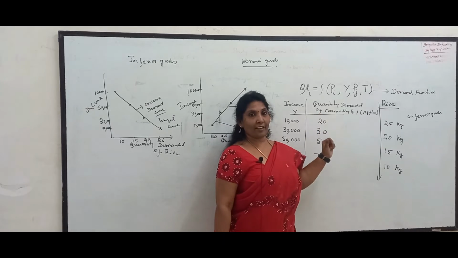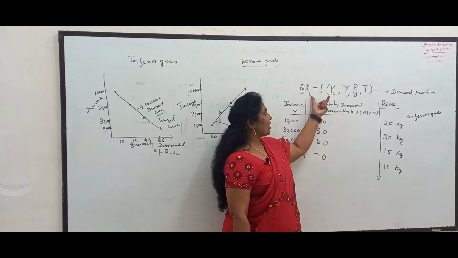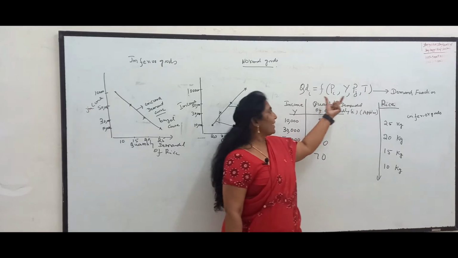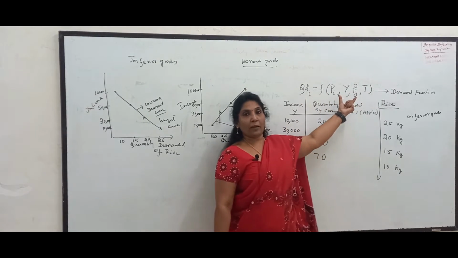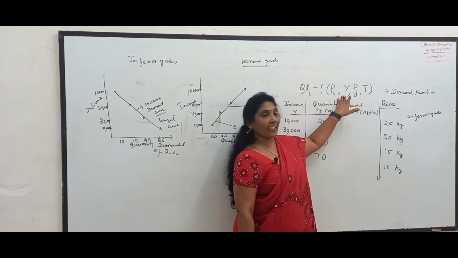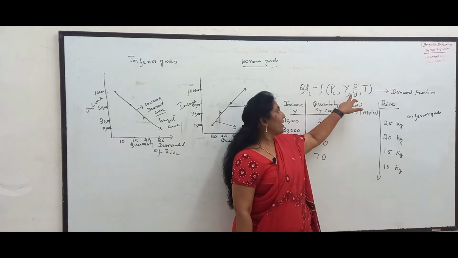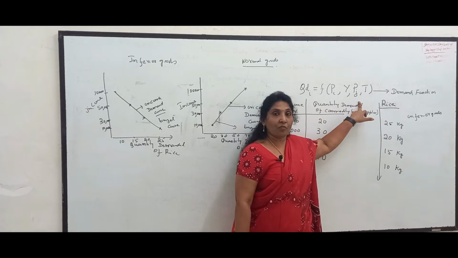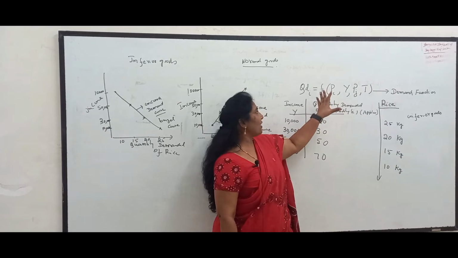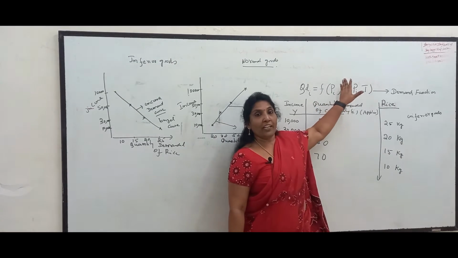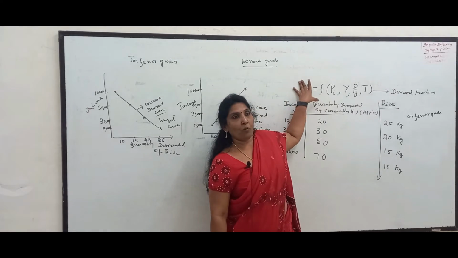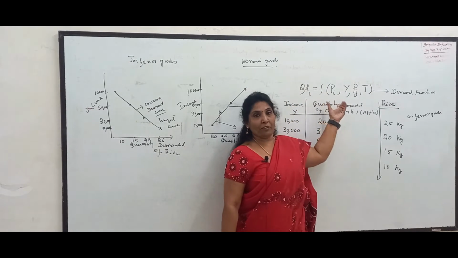In my earlier class I discussed the relationship between the price of commodity I and demand for commodity I, ceteris paribus. What is ceteris paribus? All other factors remain constant. In this demand function, all other factors are income of the consumer, price of related goods, and taste and preferences of the consumer. They remain constant. If the price of commodity I increases or decreases, what will happen to demand for commodity I? We studied this in my previous class.